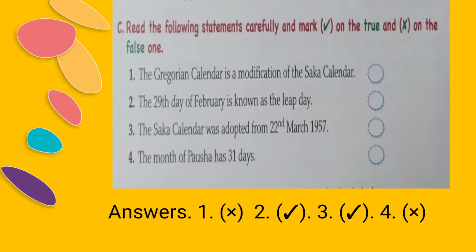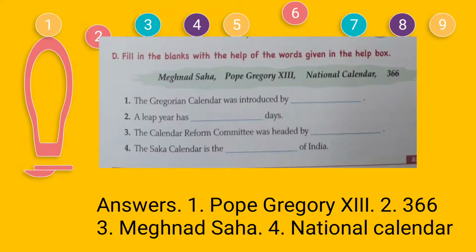Third one, the Saka calendar was adopted from 22nd March 1957. So, this is also true. We will put a tick. The month of Pausa has 31 days. This is a wrong statement. It has 30 days, not 31 days. So, this is false. So, first one is false, second one is true, third one is true, fourth one is false.